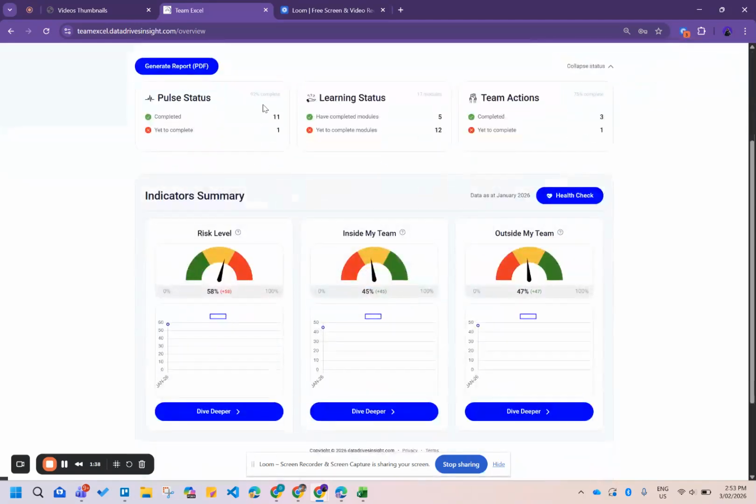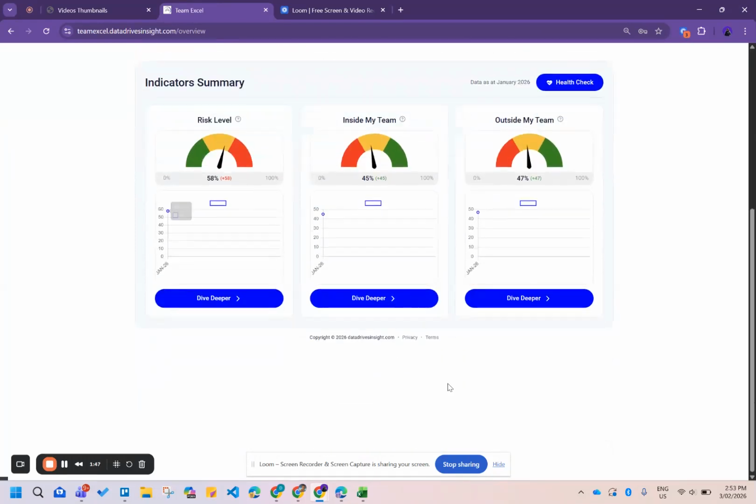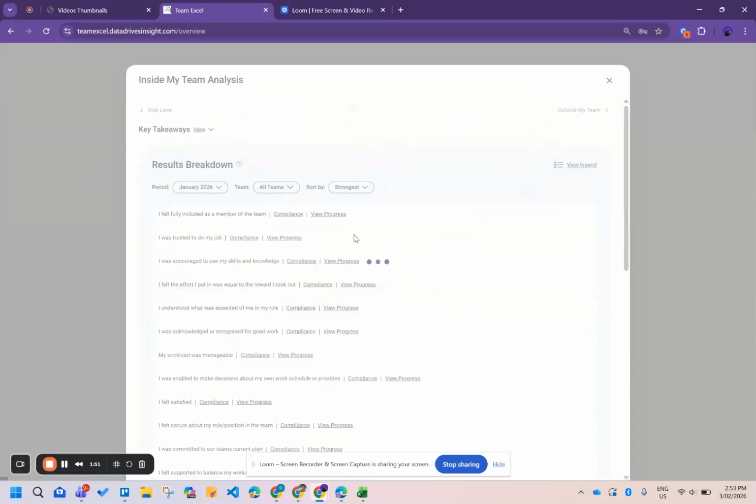Here he can see pulse status, a high level response rate, a high level rate of learning status, and then a high level summary of team actions as well. He can obviously view the results for the team. He has access to the health check feature and also the question progress feature as well.